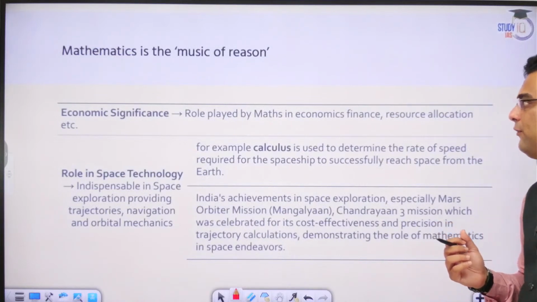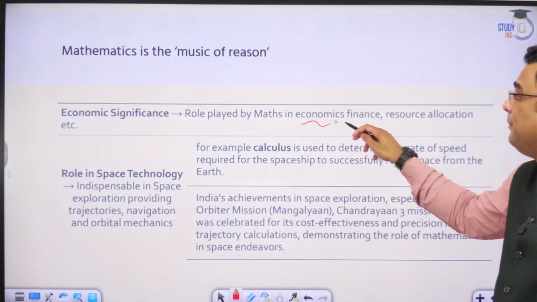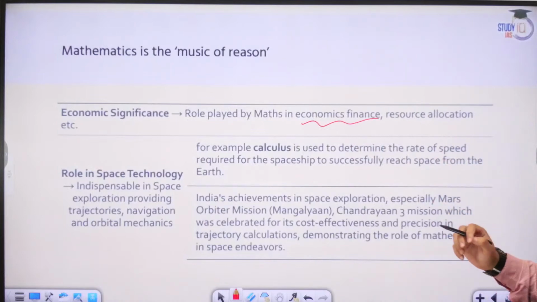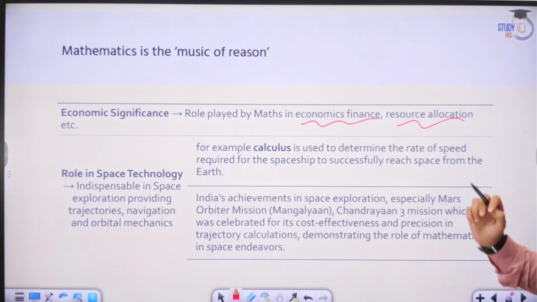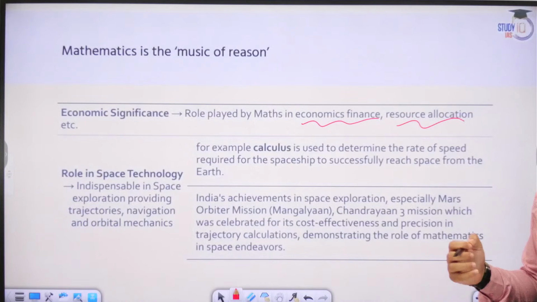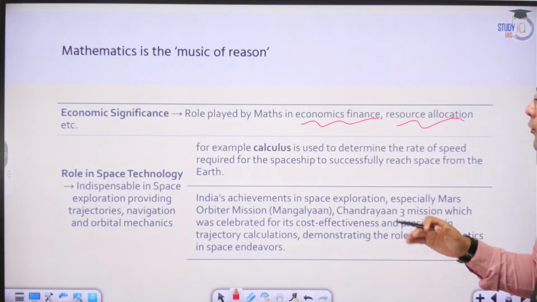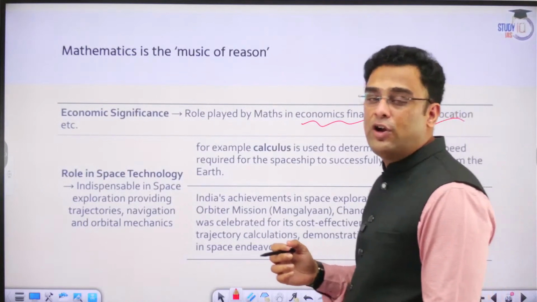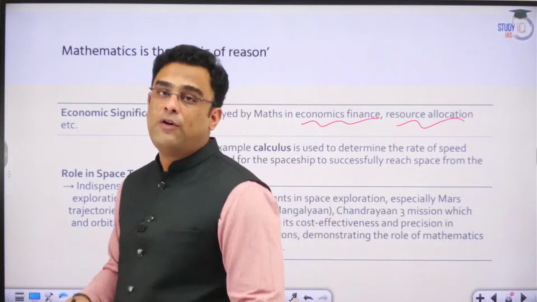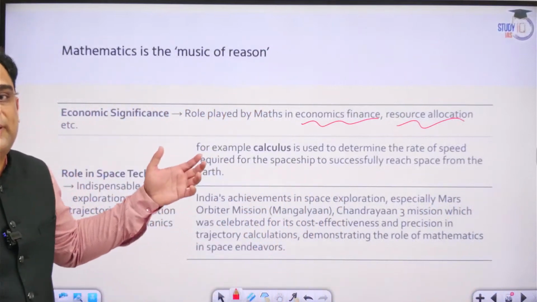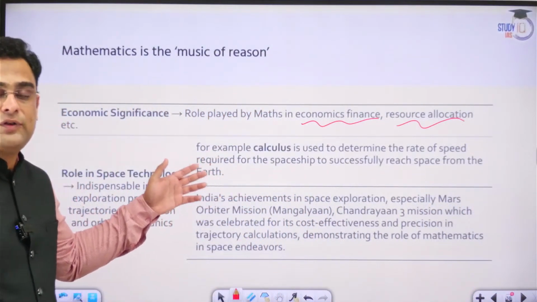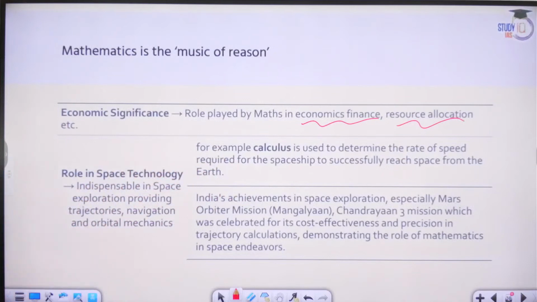Economic significance of mathematics. Mathematics is relevant in economic finance, resource allocation, and many other aspects related to finance and economics. Without understanding mathematics, we will not be able to get the best of our economic resources. We will not be able to understand where and how resources need to be allocated.